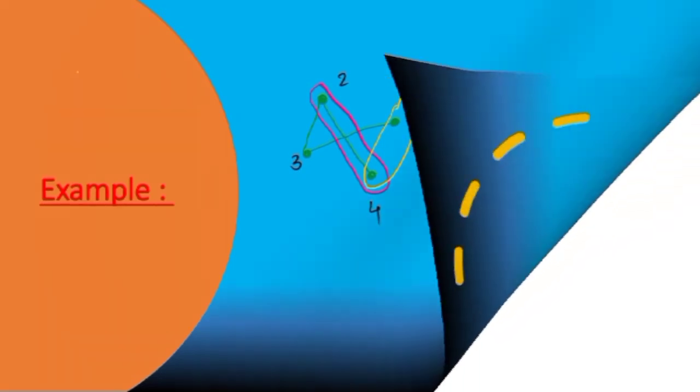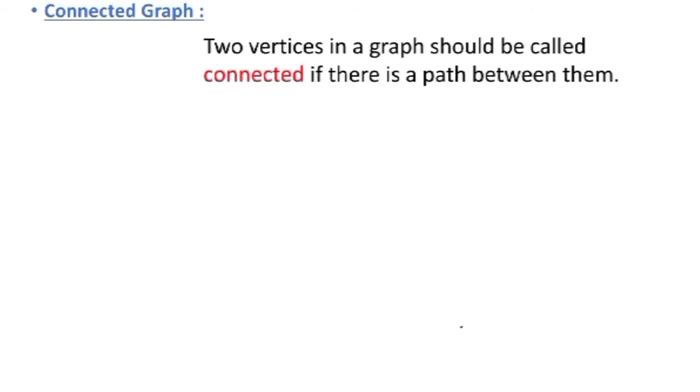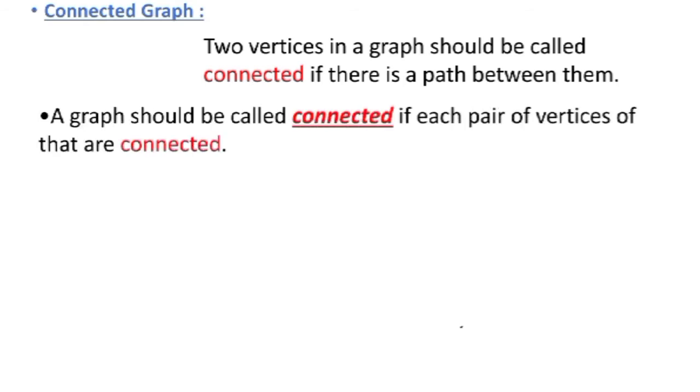Now what is a connected graph? Two vertices in a graph are called connected if there is a path between them, and a graph is called connected if each pair of vertices is connected. For example, this 3 cycle is a connected graph. If we name the vertices 1, 2, 3, it's nothing new to see that it is a connected graph.